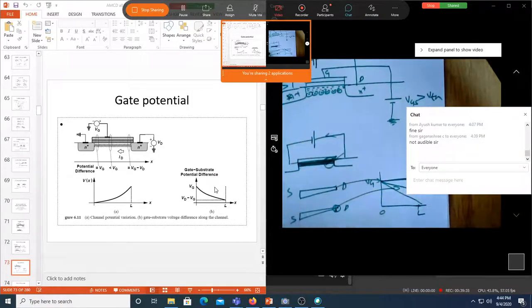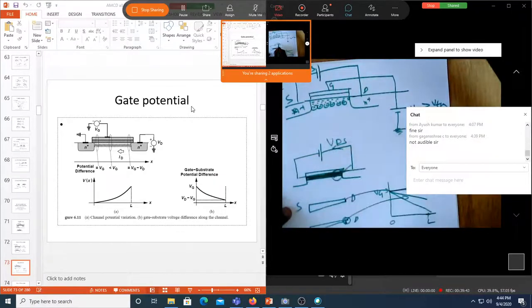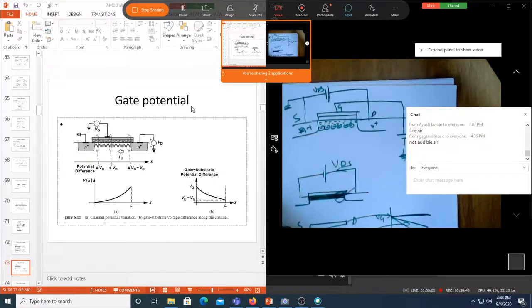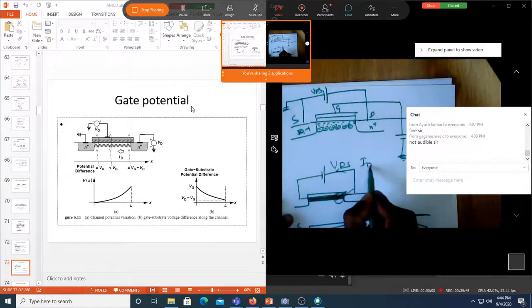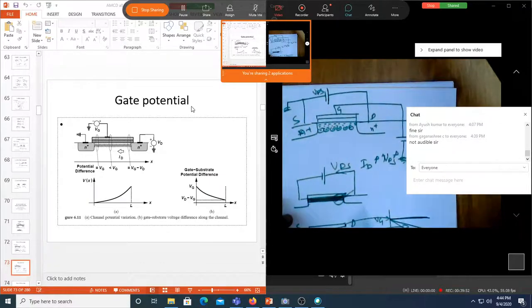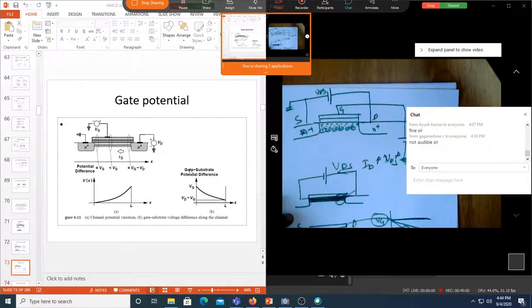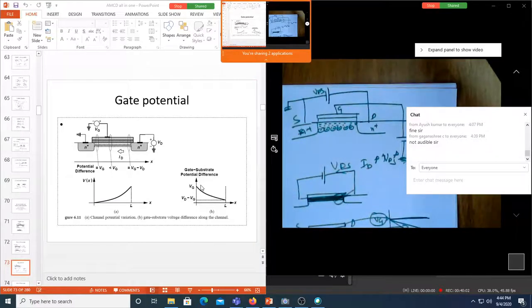So when does your current in your drain increase? Will it increase when you increase VDS? Yes, sir. The ID will increase when you increase VDS. Correct? Yes. So when VDS increases, does this VG reduce? This VG, as it is written here, what is it? The gate to substrate potential difference. What is this gate to substrate potential difference? It is the potential from this gate to substrate.